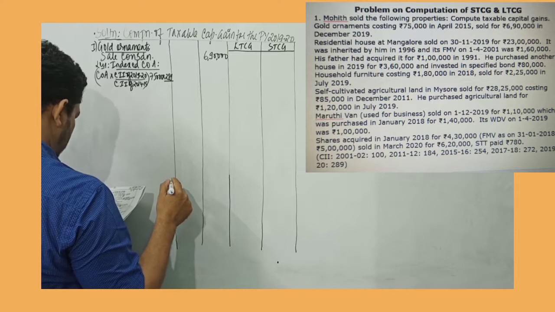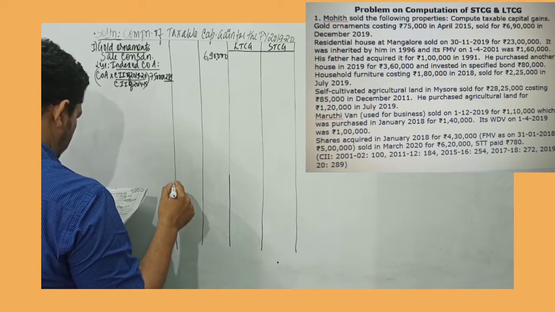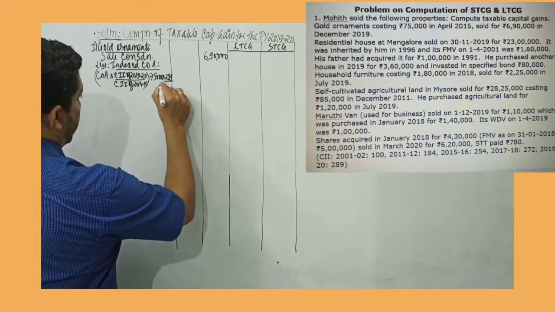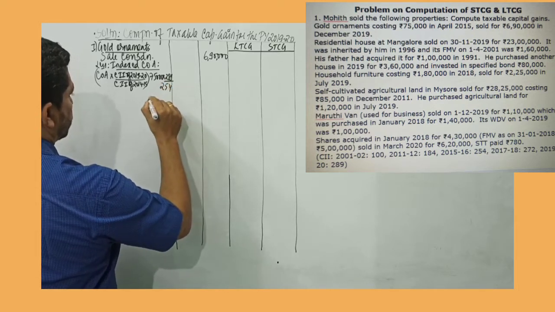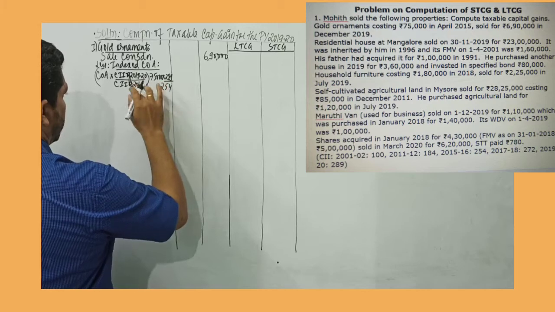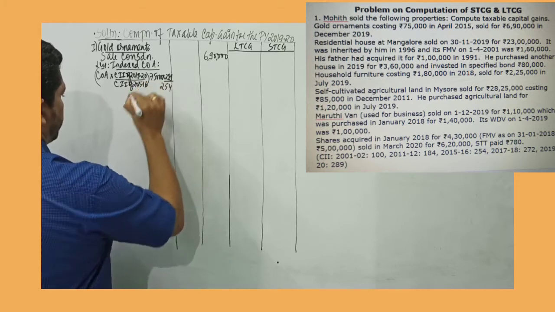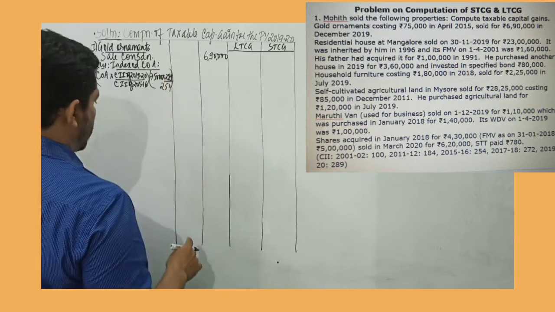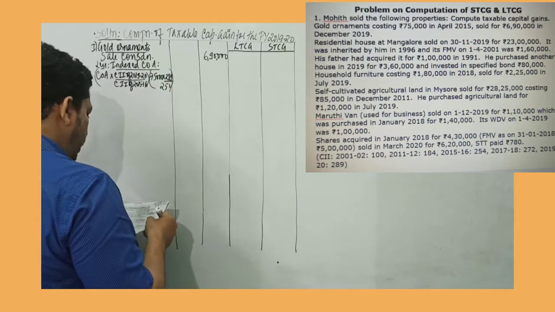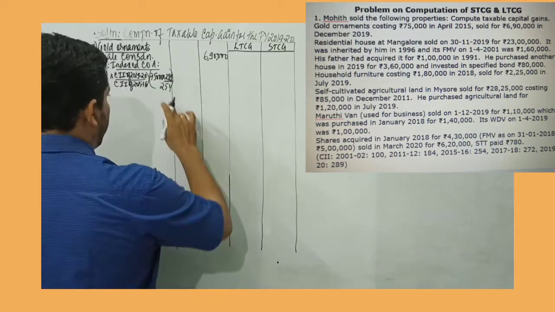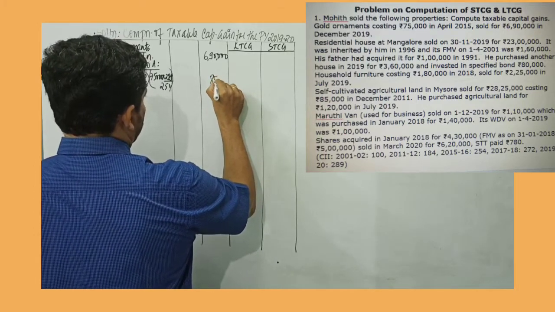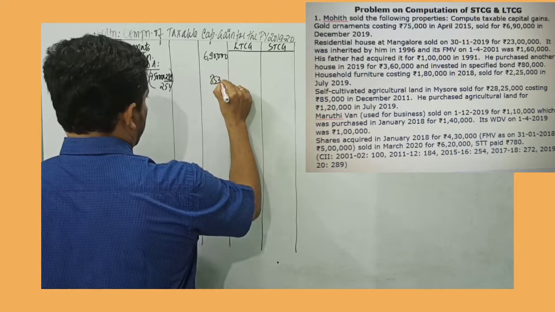CII of 14-15, I beg your pardon, is 254. So 75,000 into 289 divided by 254 will give you 85,335.